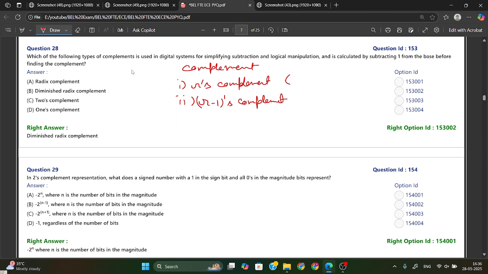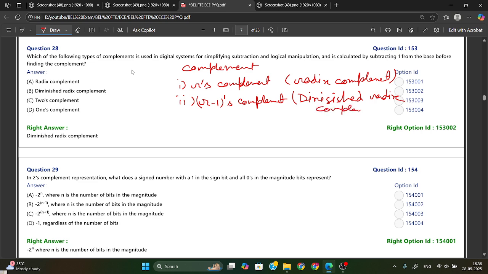R's complement, we are calling this a radix complement. And this R minus 1 is nothing but a diminished radix complement.